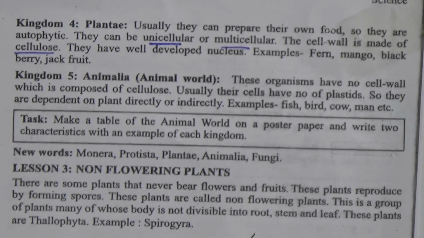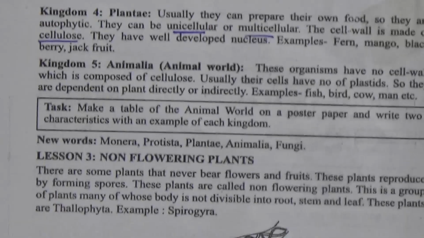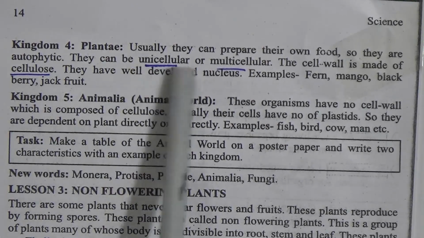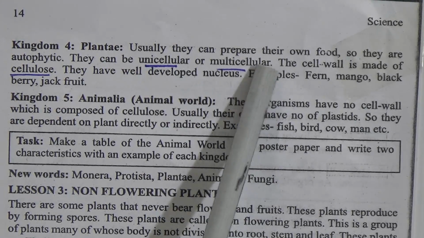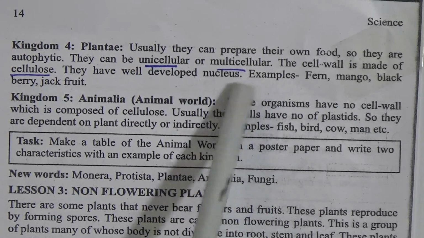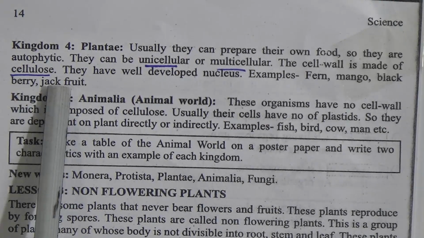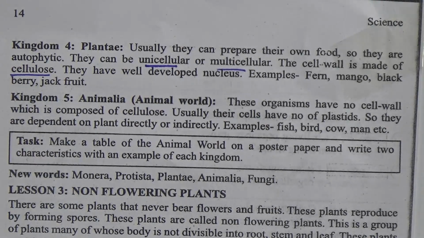Autophytic means they can prepare their food by themselves. They can be unicellular or multicellular, like fungi. The cell wall is made of cellulose. Cellulose is one kind of thing which helps to make the cell wall. It's like some things of glucose.